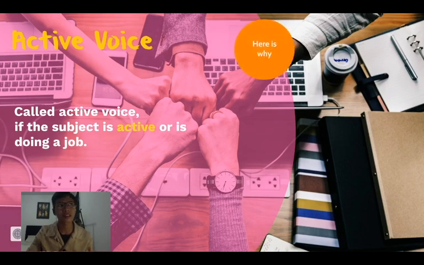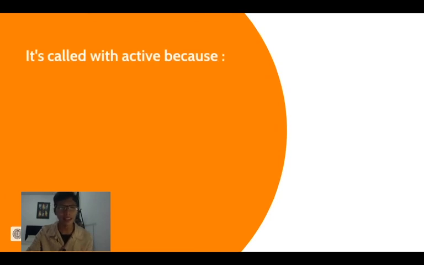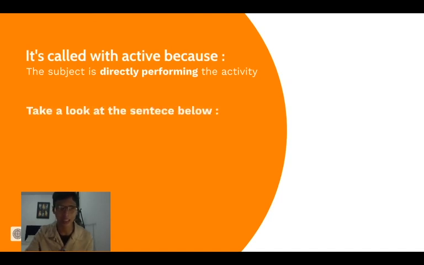So here's why it's called active. You will find an explanation here: it's called active because the subject is directly performing the activity.